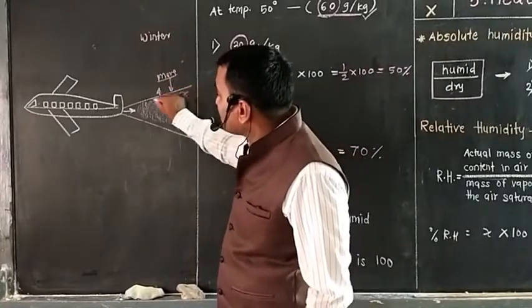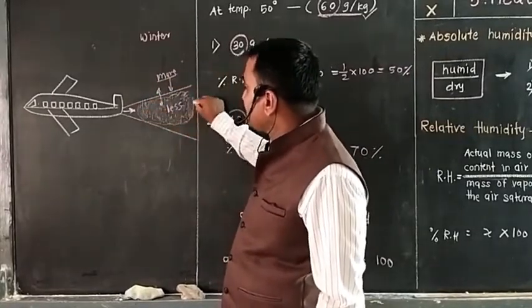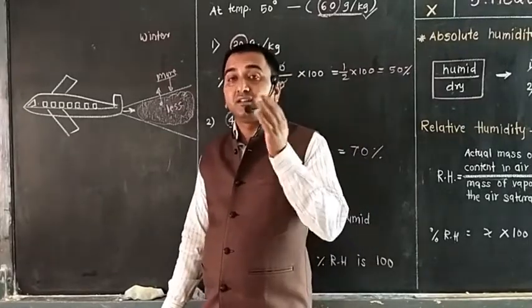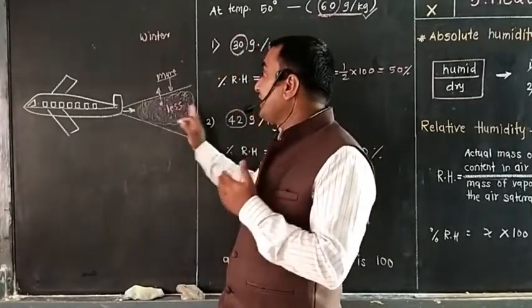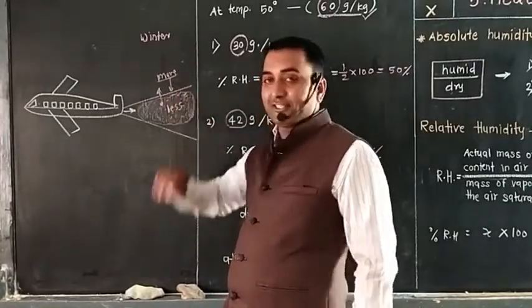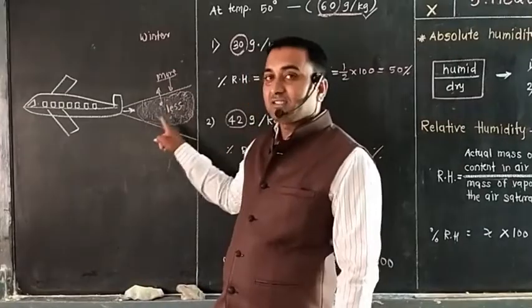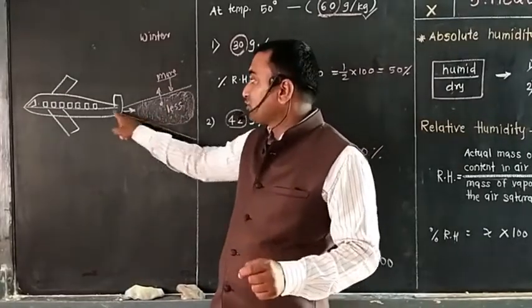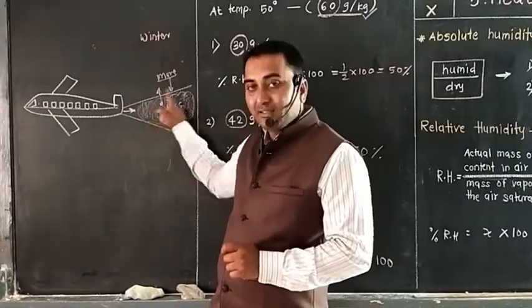So the cloud formation lasts for a long time, and after the aeroplane, you can observe the trail of the aeroplane as it is, because of condensation of water vapors coming out from the engine.